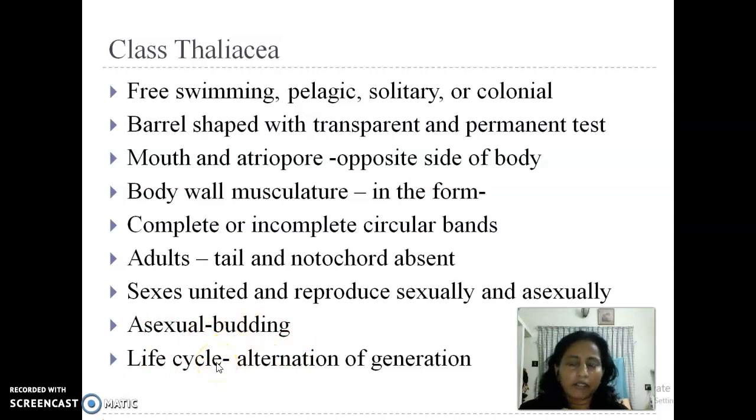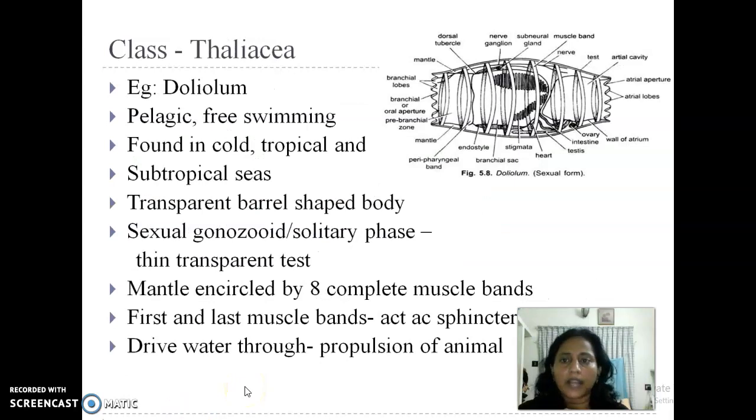And that's about the general features of class Thaliaceae. Among them, the main features are their barrel-shaped body, and the mouth and atriopore situated at the opposite ends of the body. Body is supported by muscle bands. These are the main highlights of this body. Now coming to the example under this class Thaliaceae, that is Doliolum.